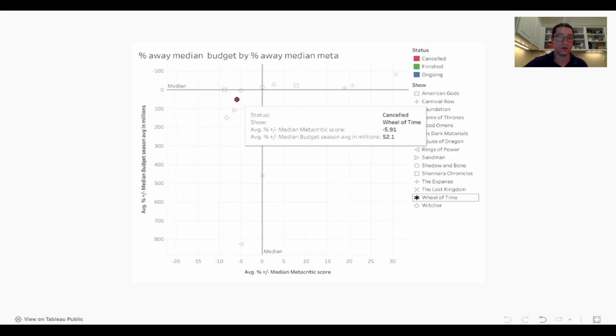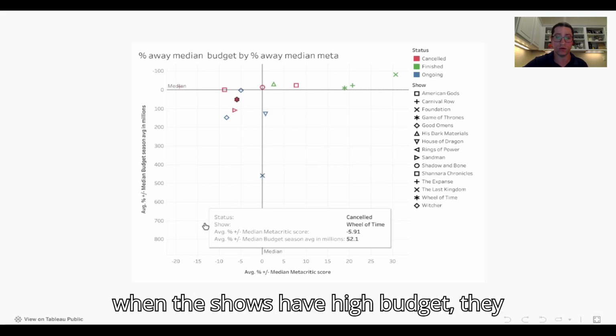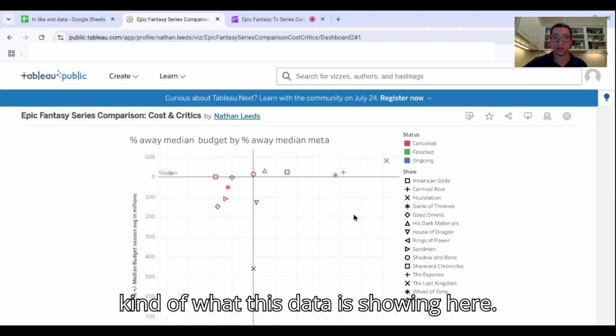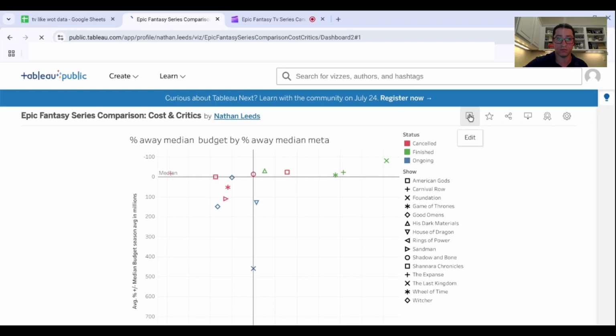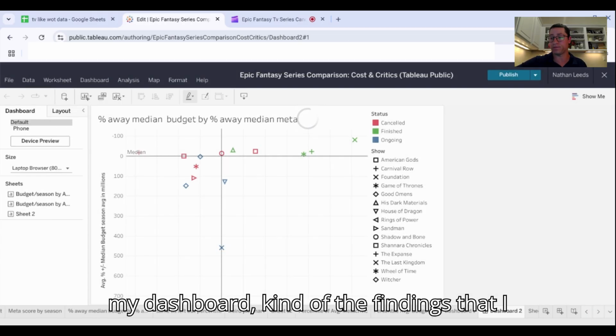Again, I think when shows have a high budget, they just really push forward and continue, is what this data is showing. So that is generally my dashboard, the findings that I had.